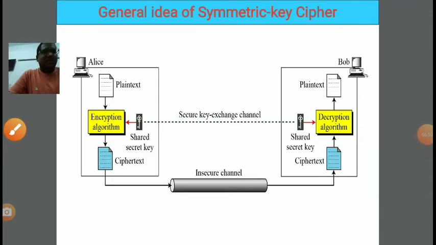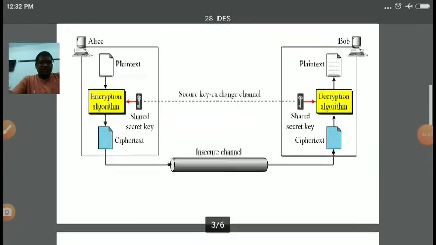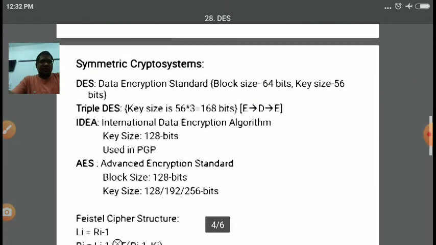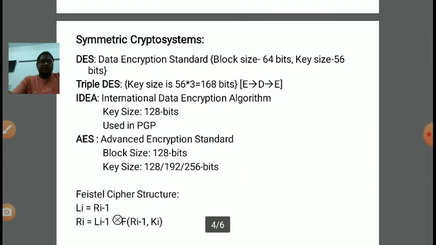Now here in symmetric crypto systems, in this lecture we are mainly focusing on DES, Data Encryption Standard. Now in every encryption algorithm there are two main ingredients that should be given as input.